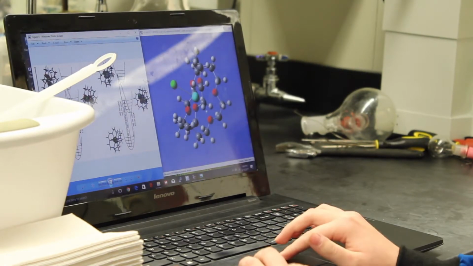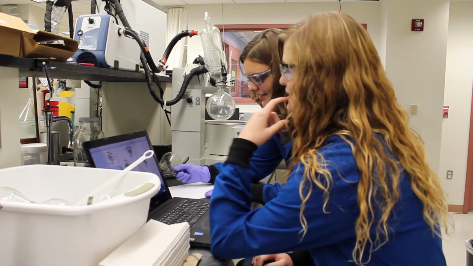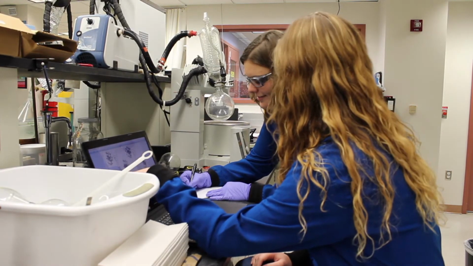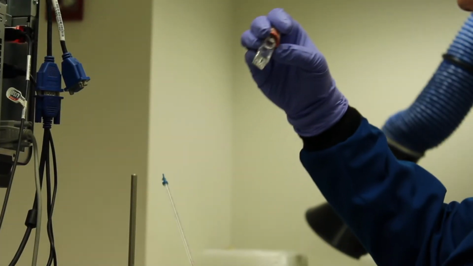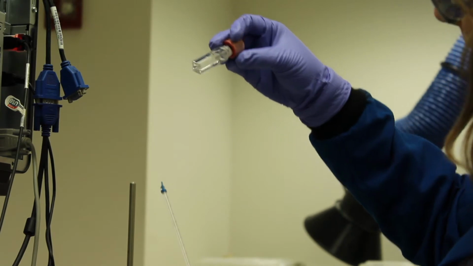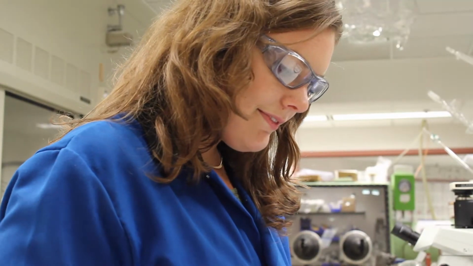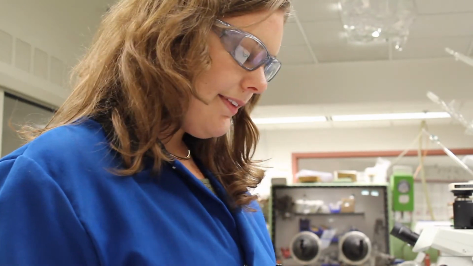So we looked to our computational studies. We had the class of Dr. Schlegel this semester. We looked to those to try to explain some of the electronic properties of those cryptates. So we were using TD-DFT studies with a solvation method in methanol, and we used the B3PW91 functional to get all of our calculations. The first thing that we aimed to do was to calculate the UV-vis and the fluorescence spectra for those two compounds, and we successfully did that, and they matched pretty well with the experimental values. We have that in the paper.